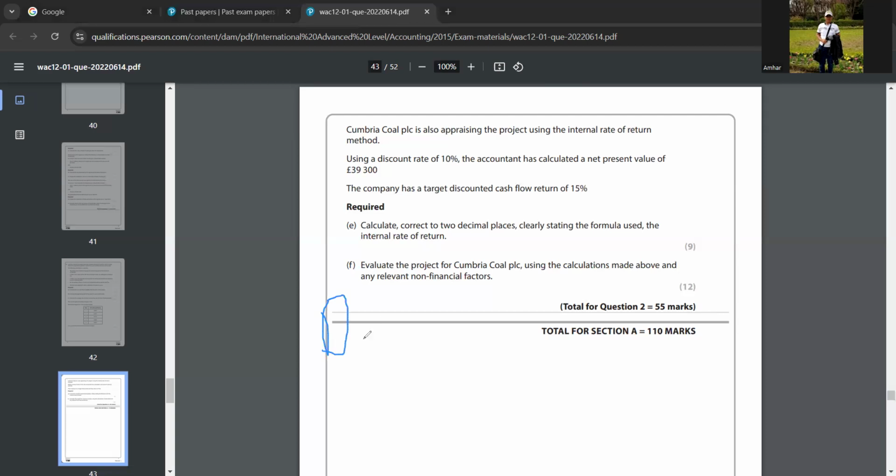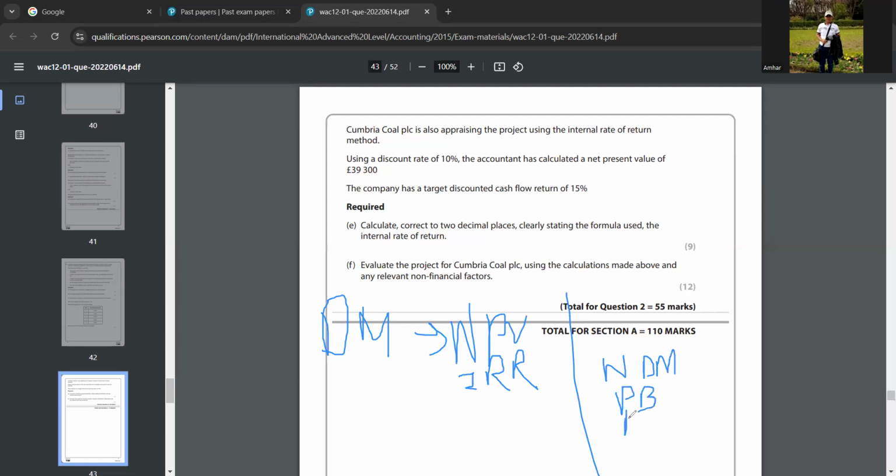Discounted method is NPV and IRR. And then non-discounted method is payback and ARR.